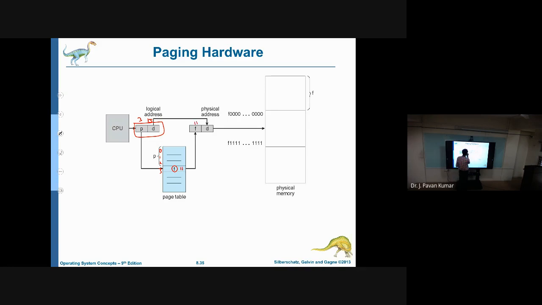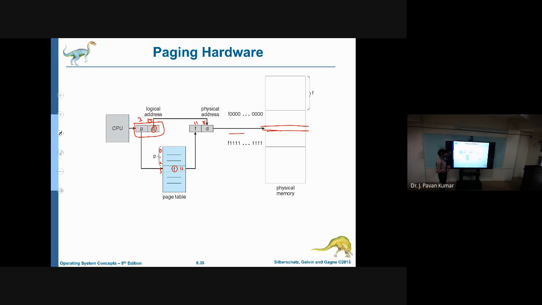The corresponding frame number is appended with the offset, so 11 comma 15, and correspondingly we get the physical address. This is the simple paging translation scheme. We take the page number, obtain the corresponding frame number, and then the offset is appended to this frame number to get the physical address.